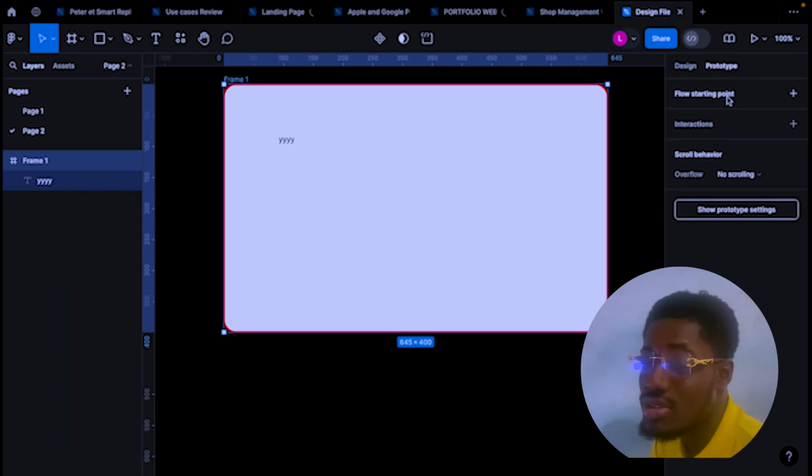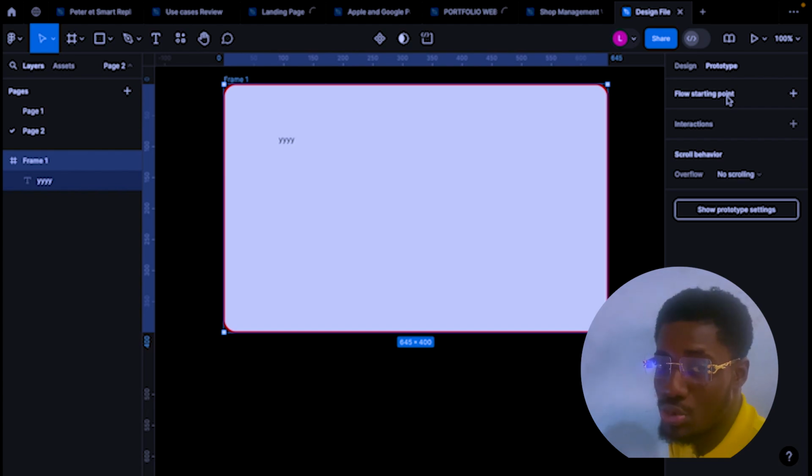Prototype helps you to bring the design to life. So for you to get that movement and animation, you have to prototype your design, not just present a static design to a client or a company, but bring the design to life. That's why we use prototype. So this is the flow starting point.